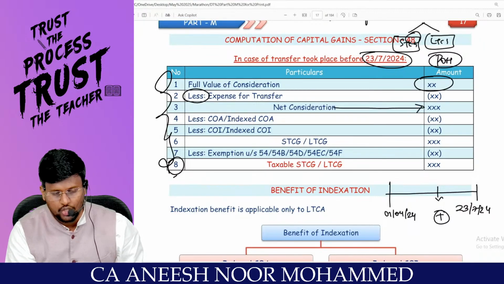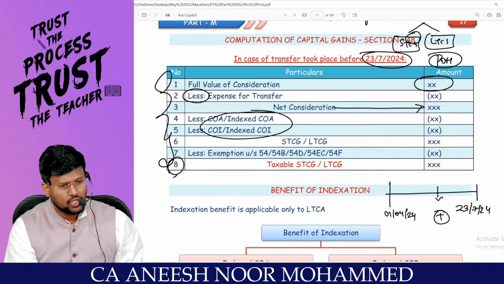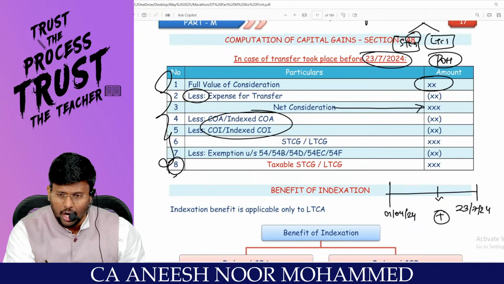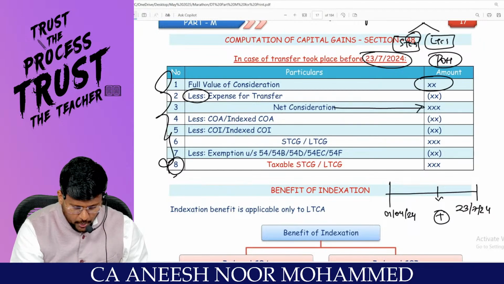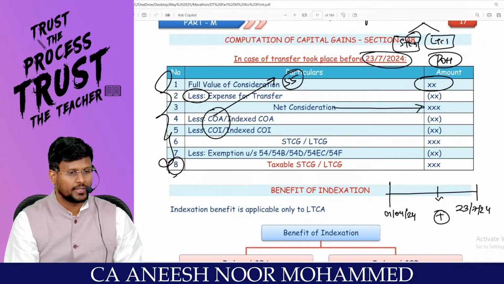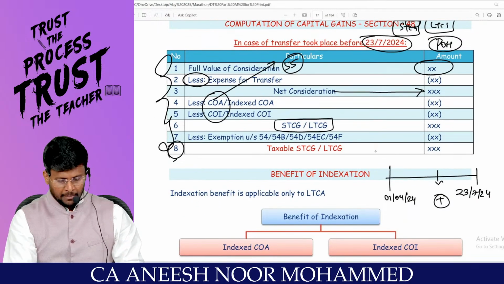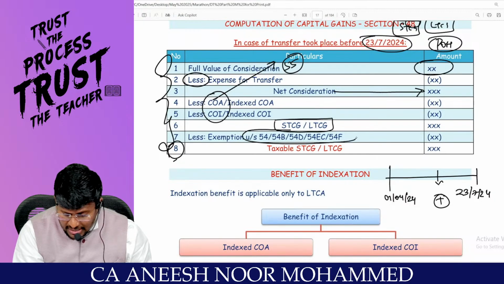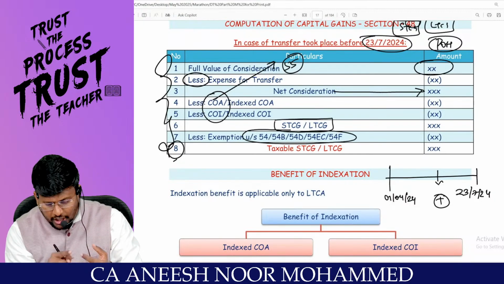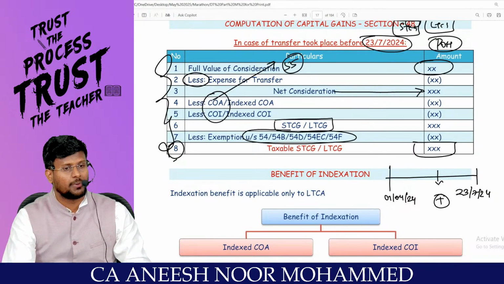You will get the consideration. You can reduce either cost of acquisition or indexed cost of acquisition or cost of improvement. What is cost of acquisition? What is cost of improvement? This we have discussed in section 55 of the Act. Are you all really with me? You will be getting either short-term capital gain or exemption under section 54, 54B, 54D, 54EC and 54F. You will get taxable short-term capital gain or taxable long-term capital gain.